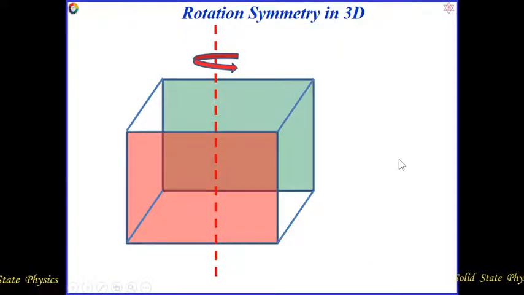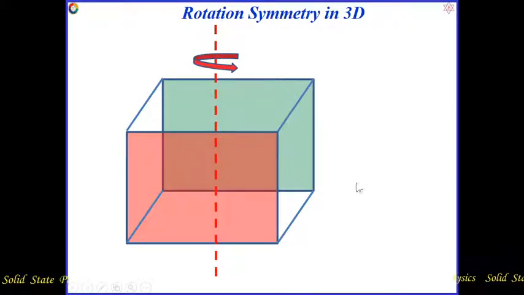Now we have to consider rotation symmetry in 3D. If we rotate about this line, we find what we got in the case of the square. So this is the so-called fourfold rotation axis. How many fourfold rotation axes are possible for this cube?